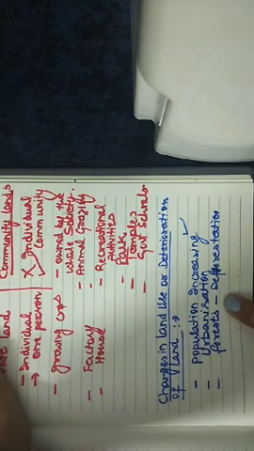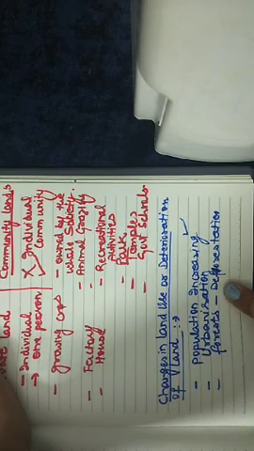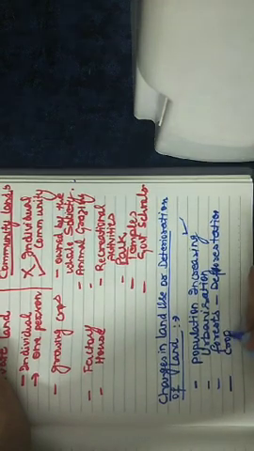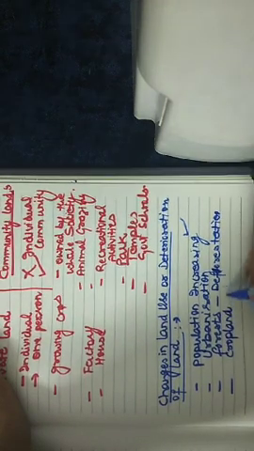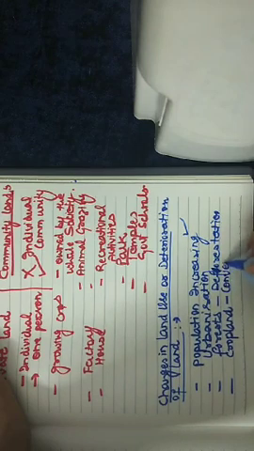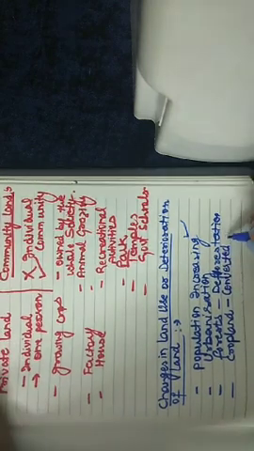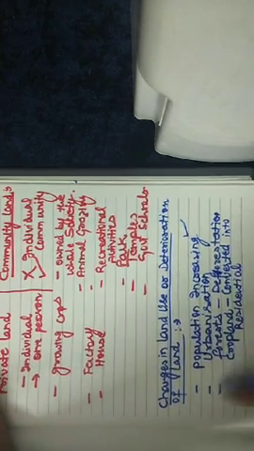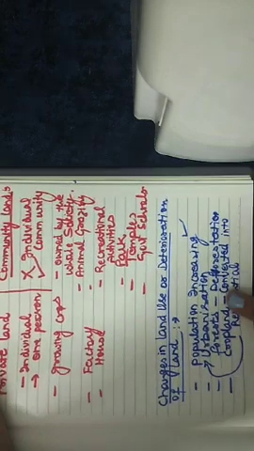Similarly, in villages which are near cities, cropland has been converted into residential areas under the process of urbanization.